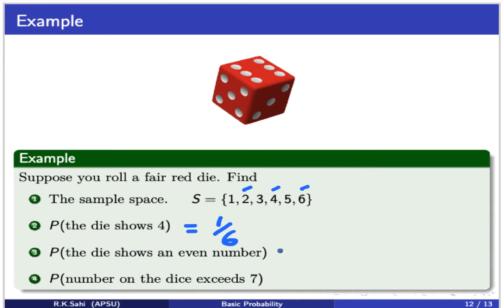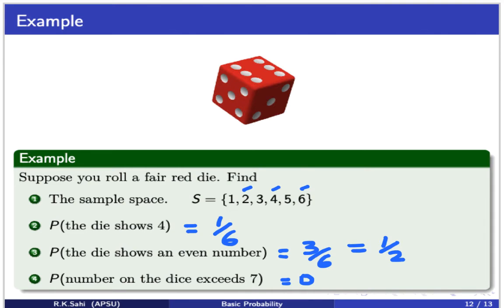The favorable outcomes are 3, the total number of outcomes is 6, and the final answer is a half. Now let's look at the probability that the number on the die exceeds 7. Can a 7 ever show up? It's never a possibility, so this one is simply 0.